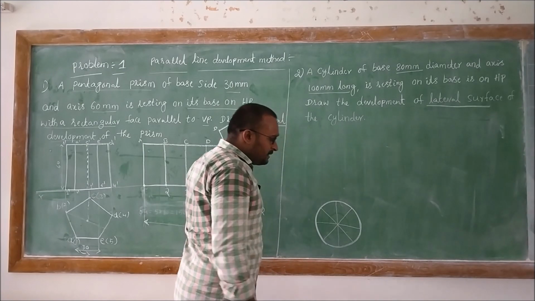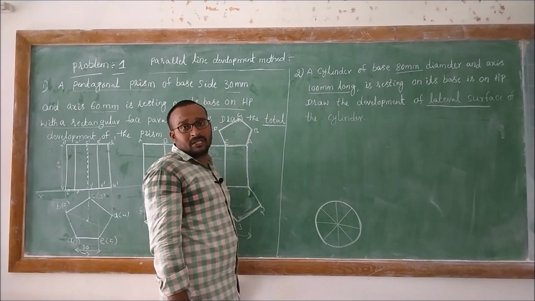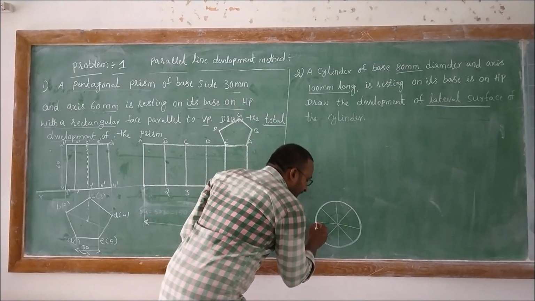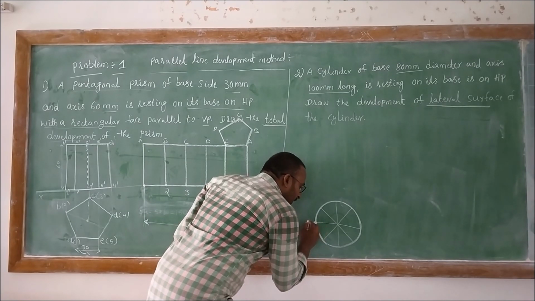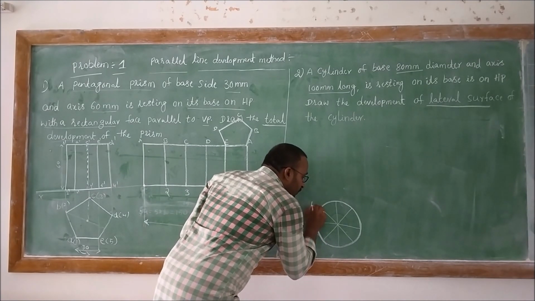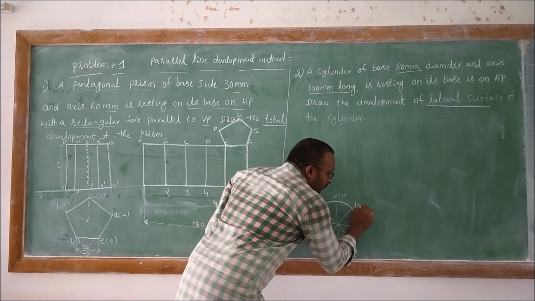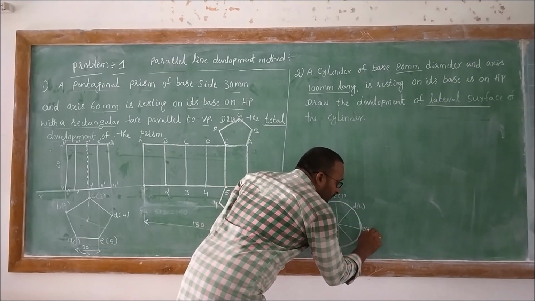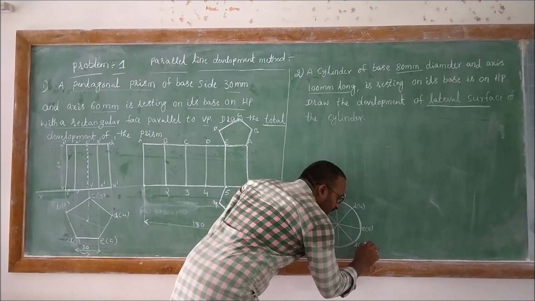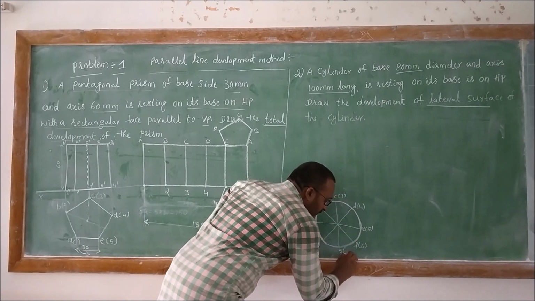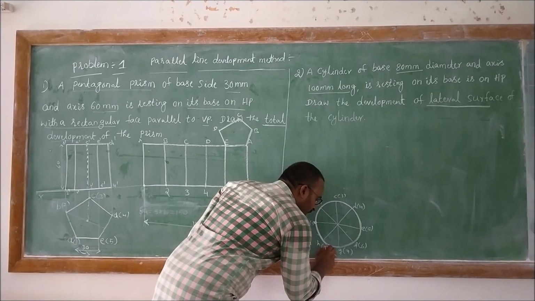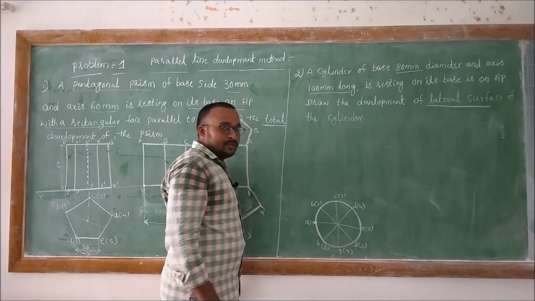Based upon your convenience, divide the total circle into equal parts, then mark them with A of 1, B of 2, C of 3, D of 4, E of 5, F of 6, G of 7, H of 8.